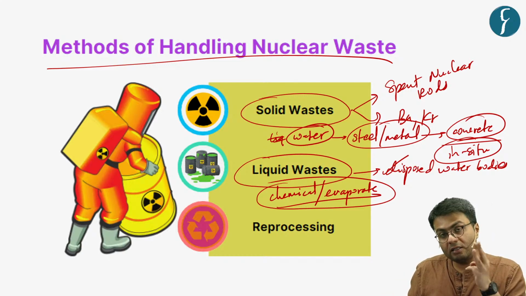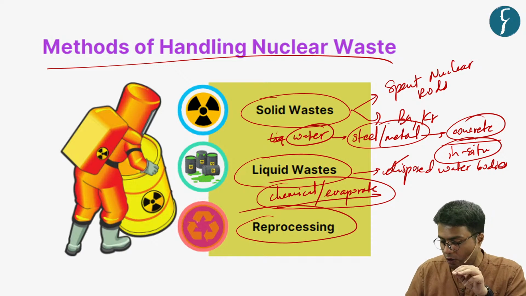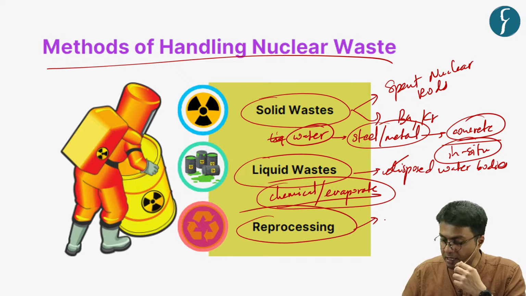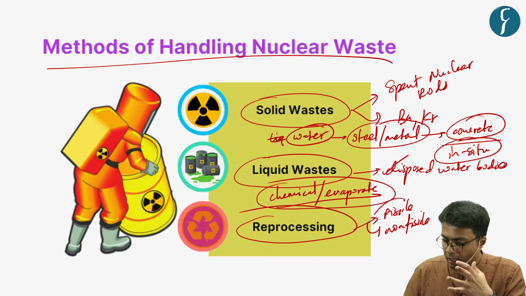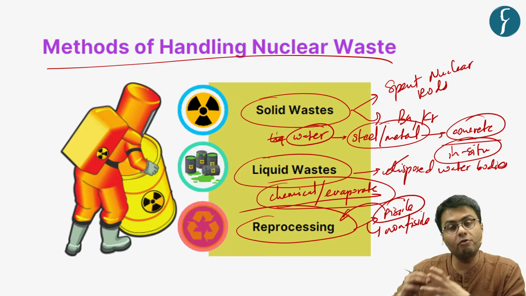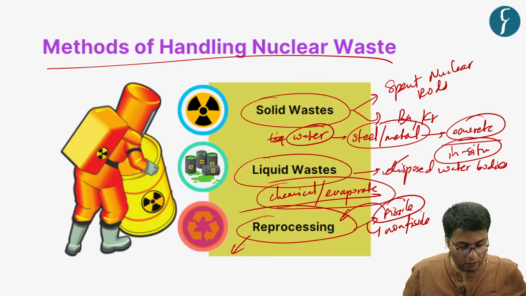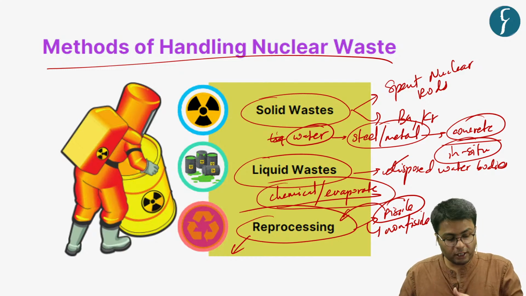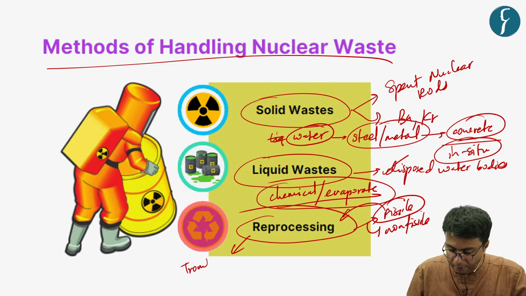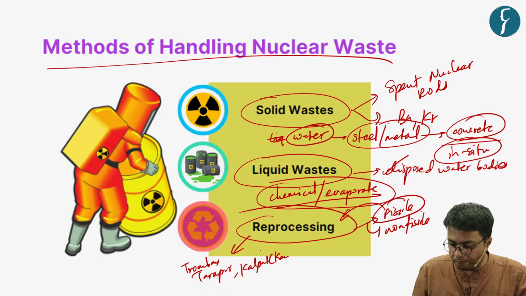Now also there's this third type, which is called reprocessing of nuclear waste, which means segregating fissile material from non-fissile material. And this fissile material is then used for other nuclear purposes. Hence in this regard, India has a nuclear processing technology or fuel processing technology, especially in Trombay, Tarapur, as well as Kalpakkam in Tamil Nadu.